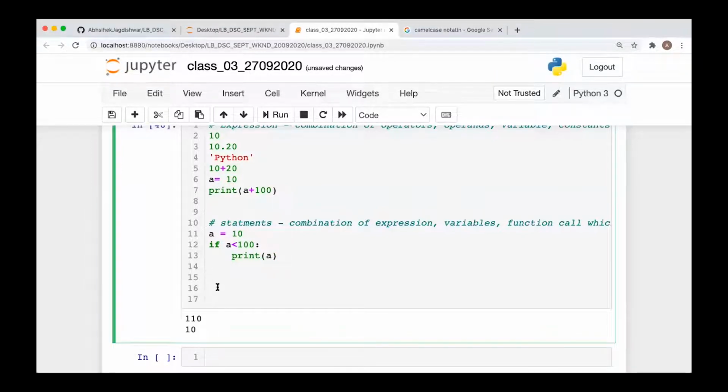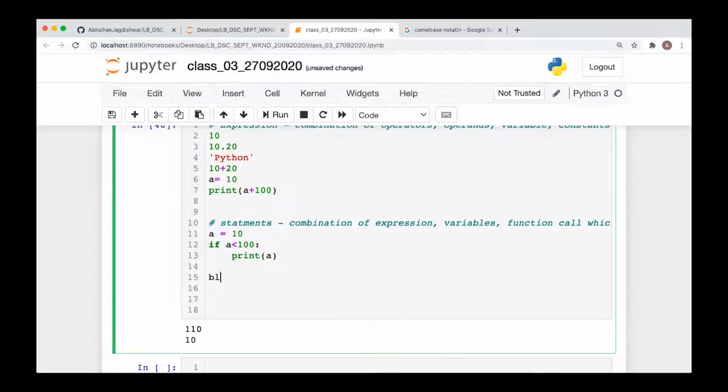Now, what are blocks in Python? Blocks in Python are made up of statements. Okay, blocks are made up of statements. Fine. For example,